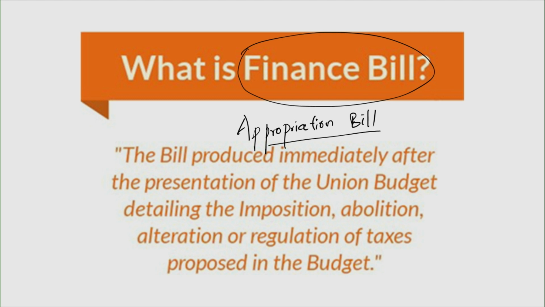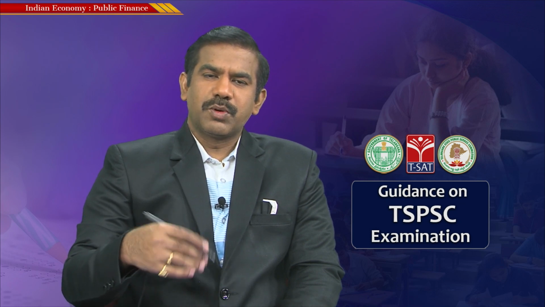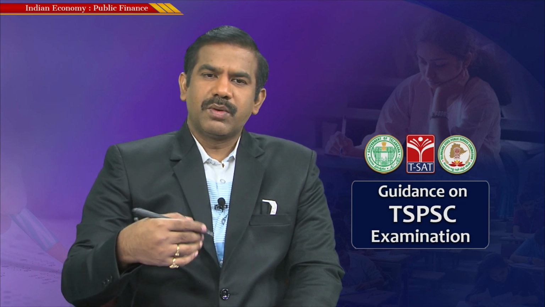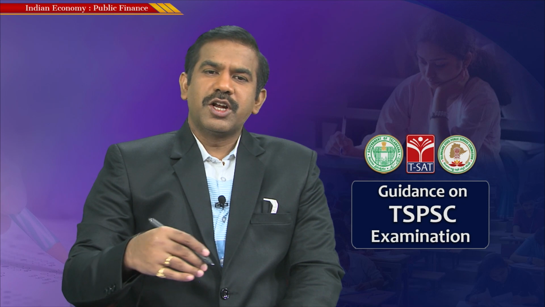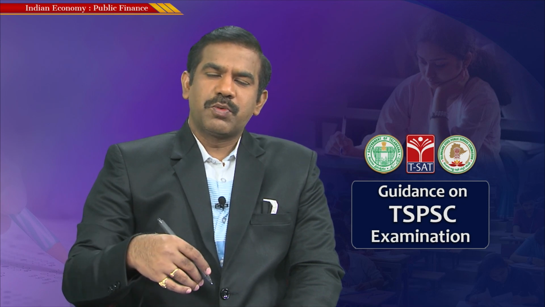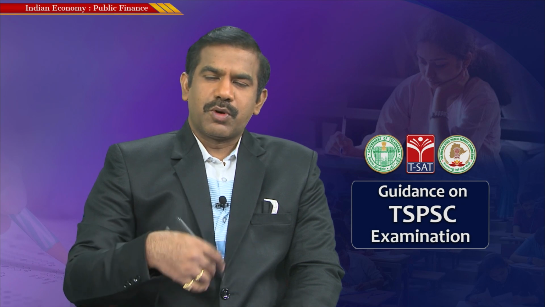In fact, along with the submission of the budget sheet with estimates of revenue and expenditure, one particular statement that is submitted by the government to the parliament is the finance bill. Okay, so it deals with all the proposals related to raising money from the public in the form of taxes. The appropriation bill deals with how this money is going to be appropriated or shared between the center and states, and how much proportion of money goes for what kind of expenditure.